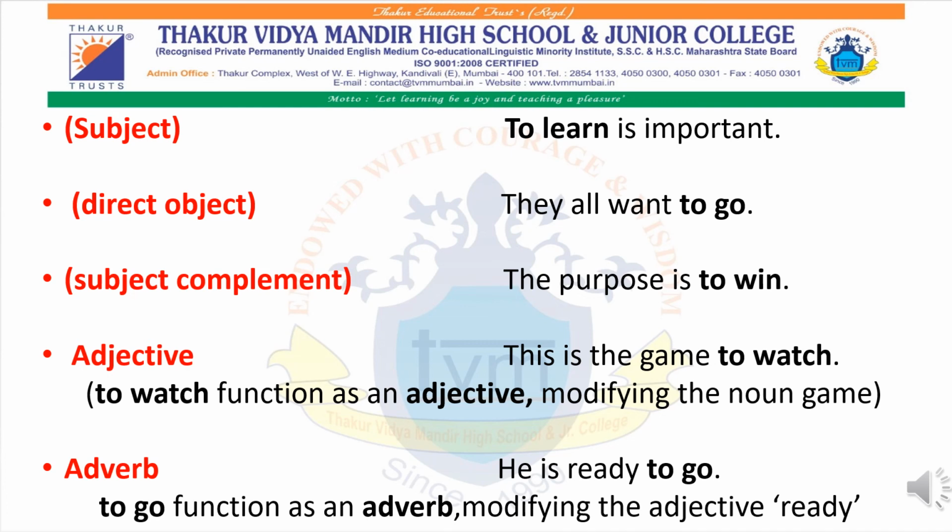Now, as we have studied earlier in parts of speech, what is an adjective? An adjective is a word used to add something to the meaning of a noun, whereas an adverb is a word used to add something to the meaning of the verb, an adjective or another adverb. So, I hope this concept is clear. In infinitive, the words like to learn, to go, to play, it can be at the start. It can also be in the object part.